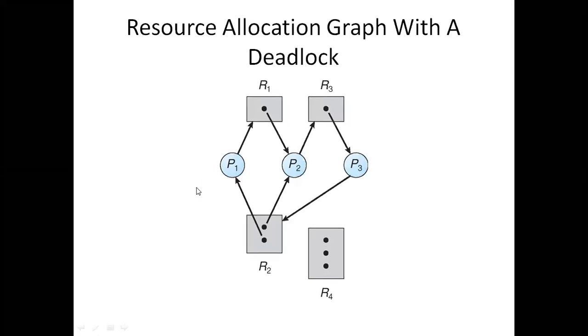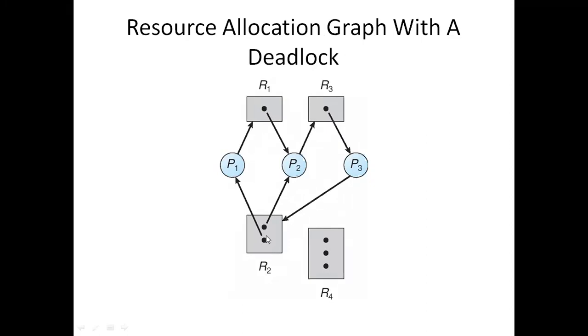Coming to this case, here if we observe, P1 is waiting for the resource R1 and R1 is assigned to P2. P2 is waiting for the resource R3. Follow the cursor. R3 is assigned to P3. After that, here we have 2 instances of R2. One is assigned to P2, and the other is requested by P3, and it is allocated to P1. So there is a deadlock. Why is there a deadlock?